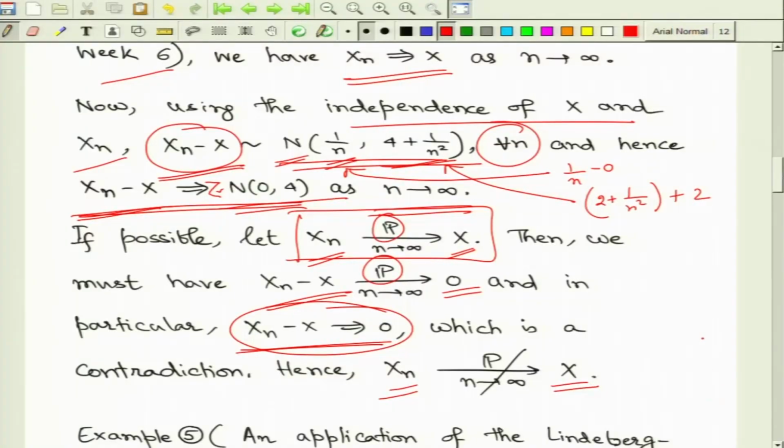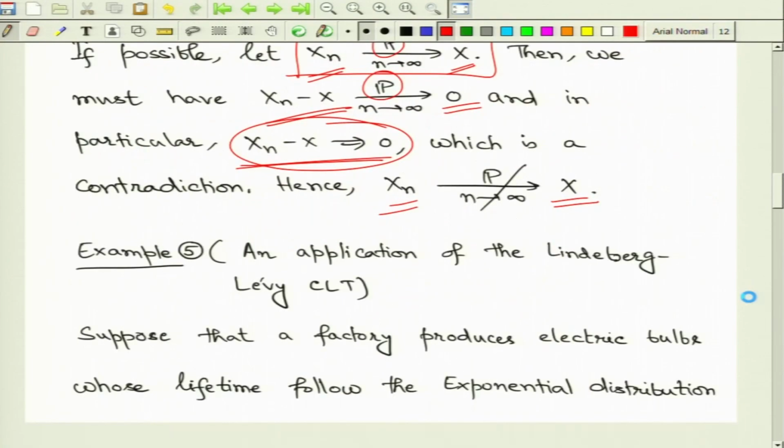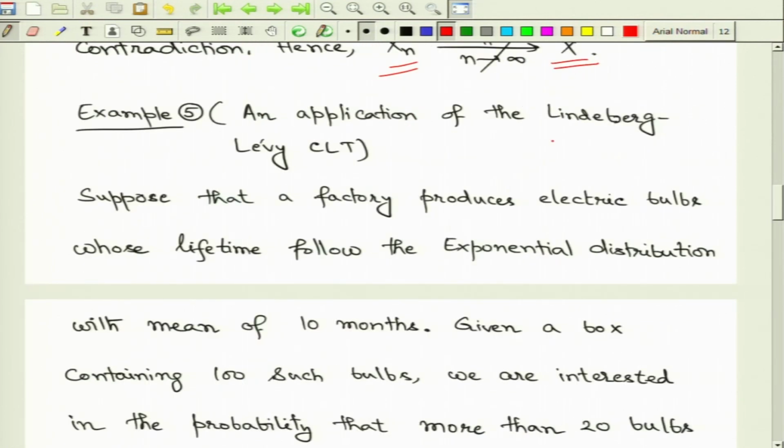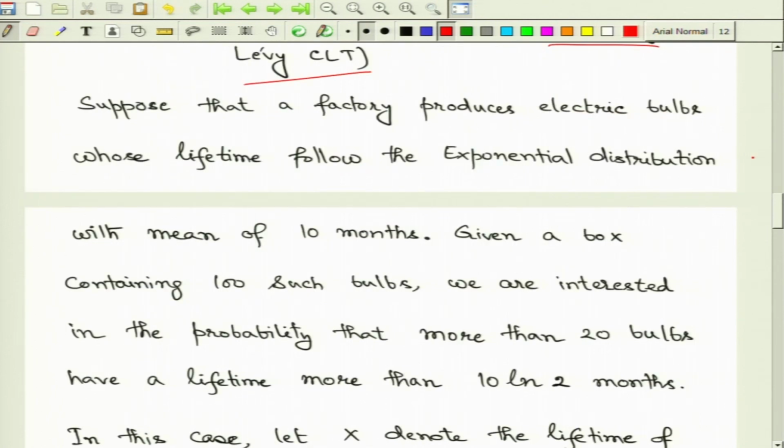All right. So, now we go back and check certain nice applications of the central limit theorem. Recall that we have discussed the Lindeberg-Levy central limit theorem, or the classical central limit theorem, in the setting of sequences of IID random variables. We now discuss an important practical application of this result.